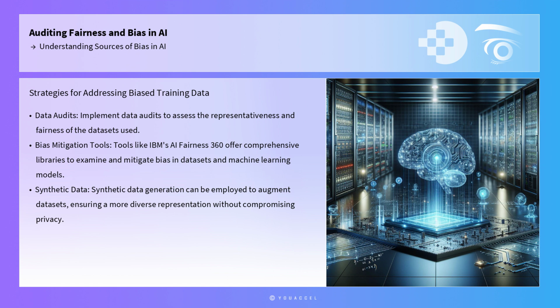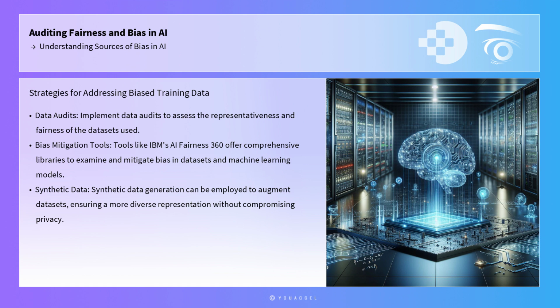Addressing the issue of biased training data involves several actionable strategies. One approach is to implement data audits to assess the representativeness and fairness of the datasets used. Tools such as IBM's AI Fairness 360 offer comprehensive libraries to examine and mitigate bias in datasets and machine learning models.